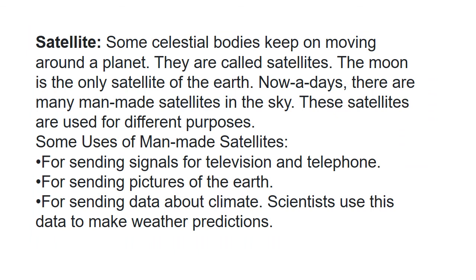Now the satellites. I just told you about satellites. As planets move around the sun, the celestial bodies which move around the planets are called satellites. Satellites are of two types. They are natural satellites, like the moon for Earth, and man-made satellites, which scientists have made and we have sent into space. These satellites are very useful for us. The communication we are having right now is all because of satellites.